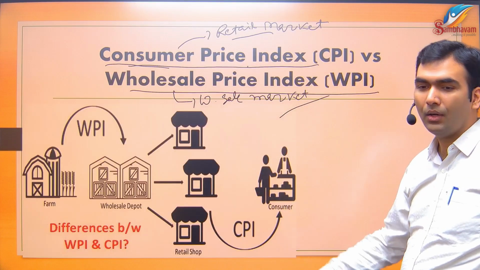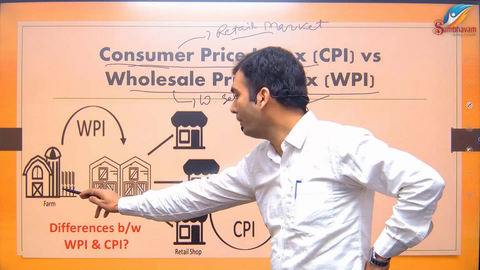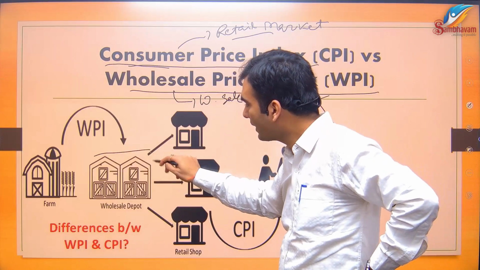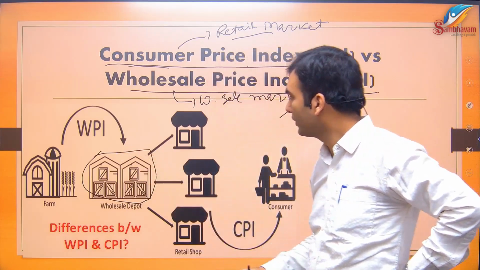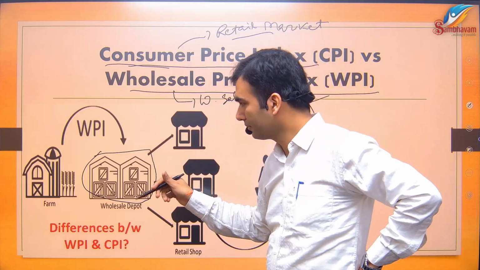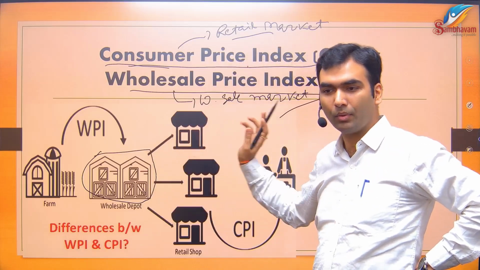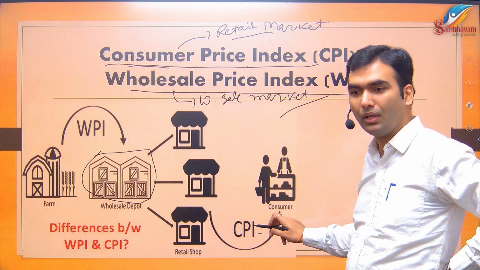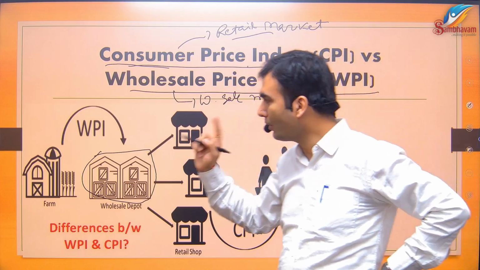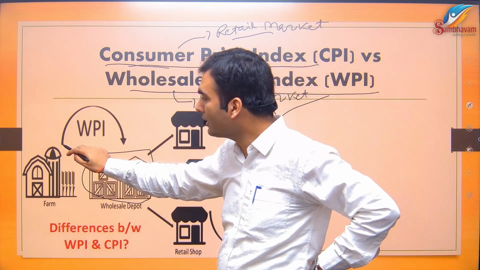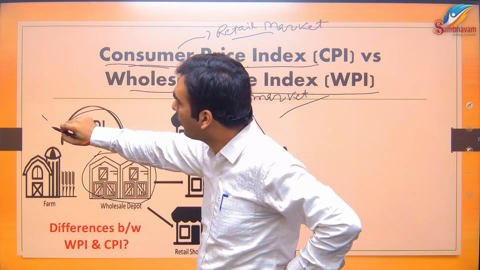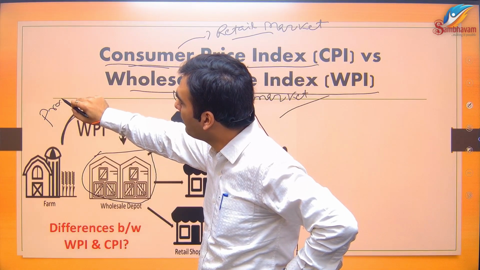This is actually how the economy works. From farm to wholesaler, the price at which the wholesaler is selling is called WPI. The price at which the retail shop is selling is known as CPI. But then there is one more price, the price at which the farm is selling to the wholesaler, that is known as Producer Price Index, PPI.